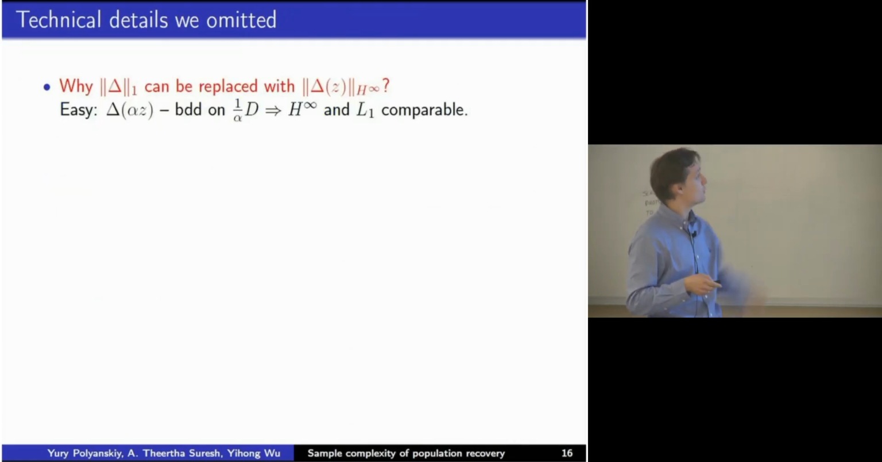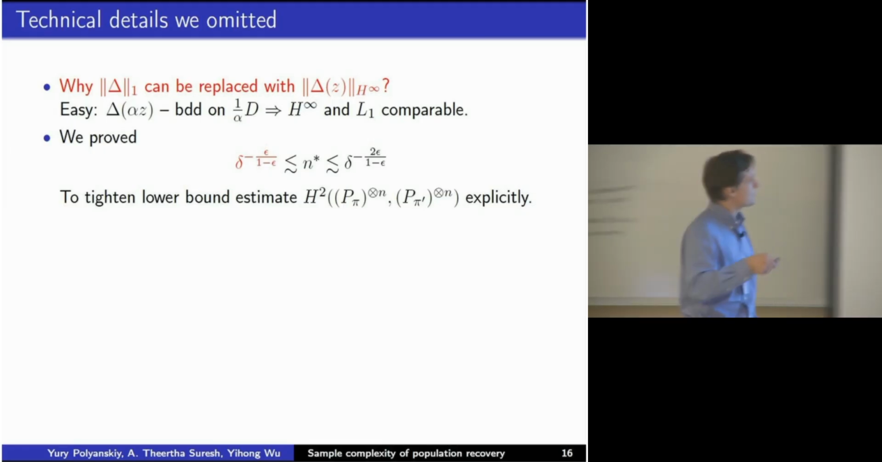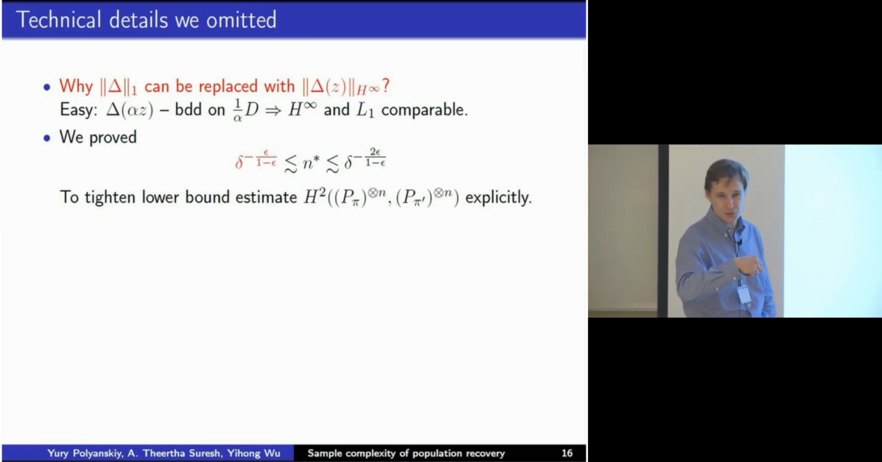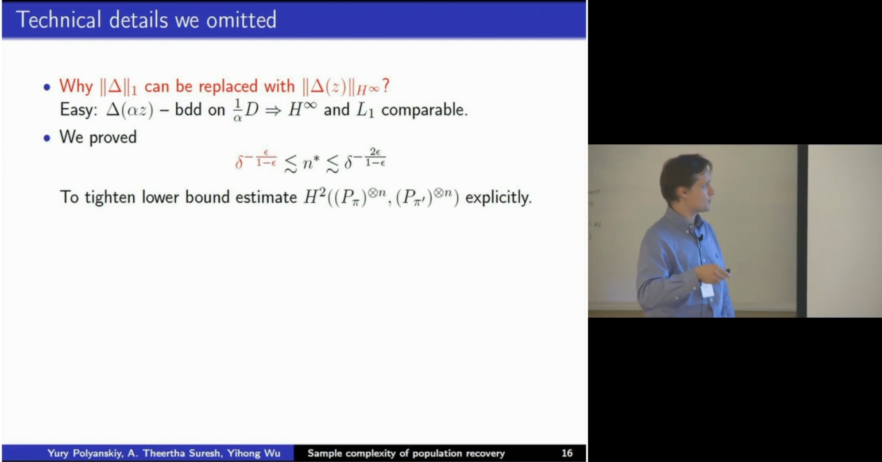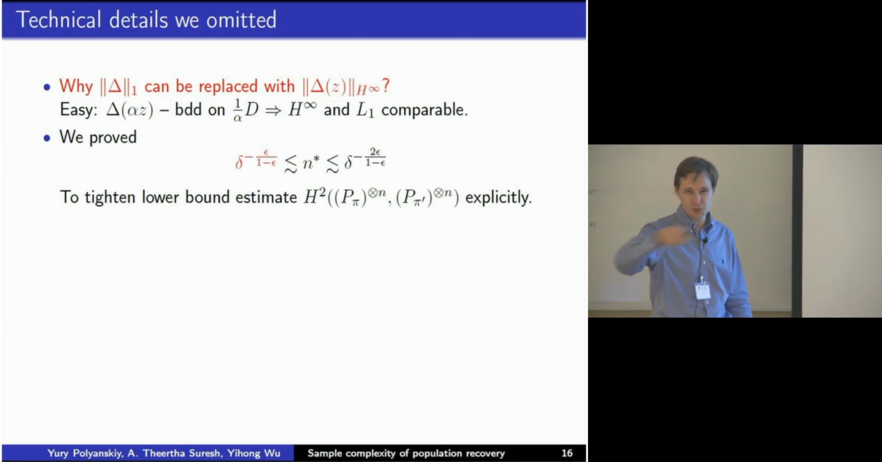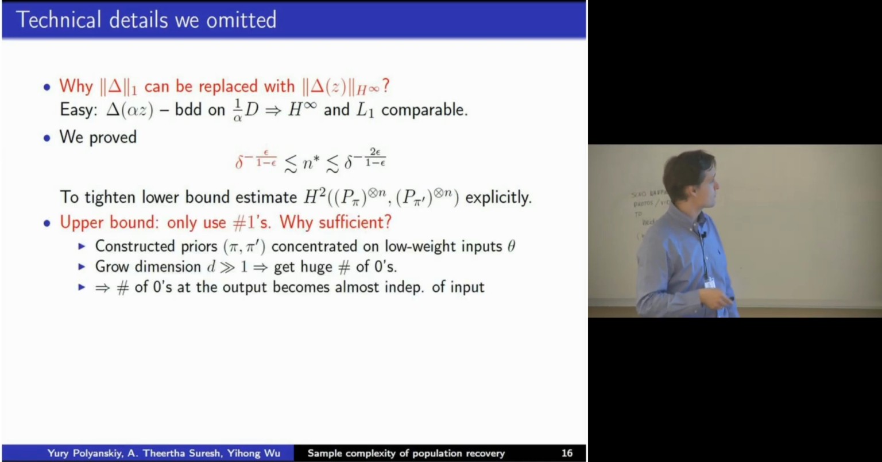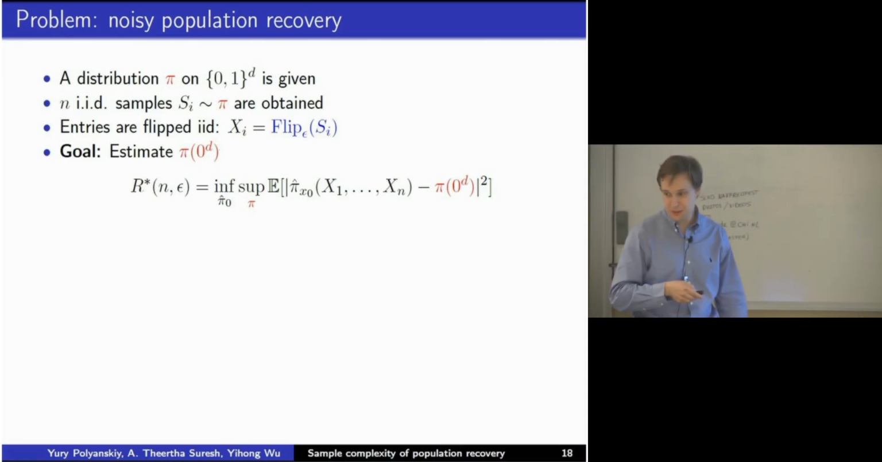Okay, so I lied to you on a number of occasions. One occasion was when I said that L1 and H infinity can be replaced. As I said, this can be fixed. Another thing is that we actually don't get a tight rate, because remember this 1/n versus 1/square root n. This is easily fixed by, instead of going to TV and upper bounding by the triangle inequality, we just estimated Hellinger. Then there's an extra argument why we could ignore the number of zeros in the output of each column and so on. I guess I'm out of time.